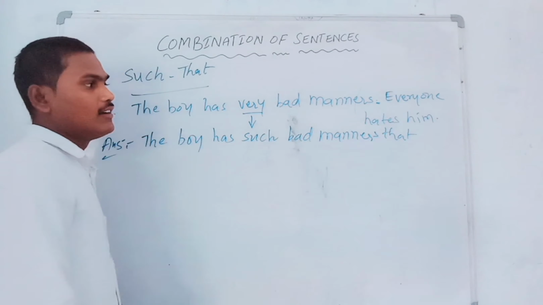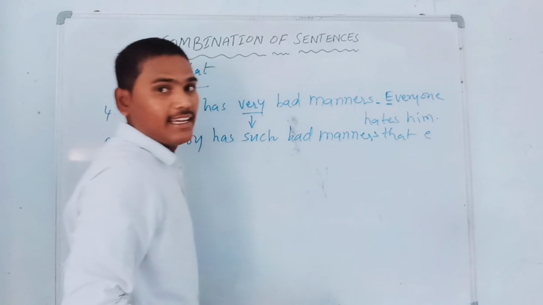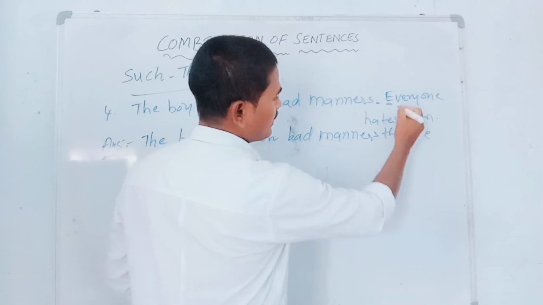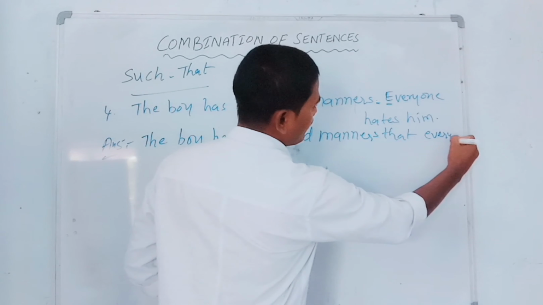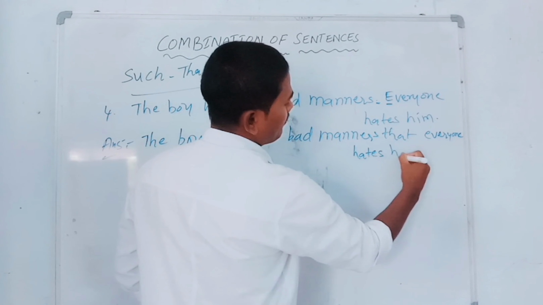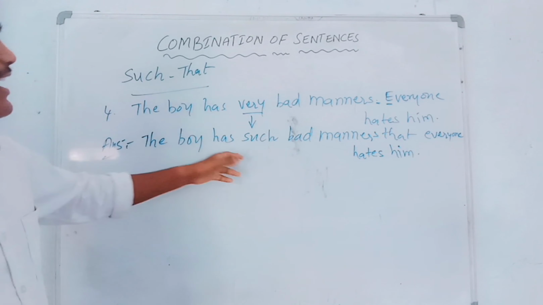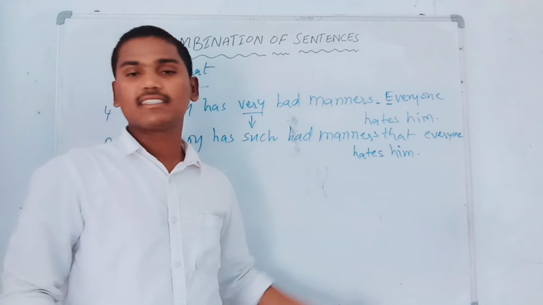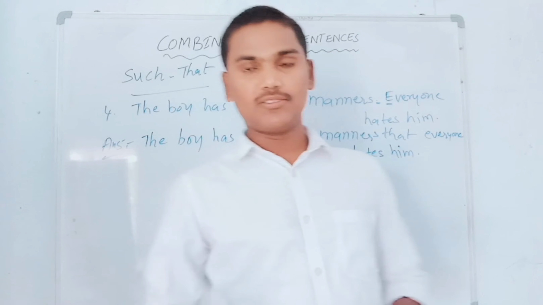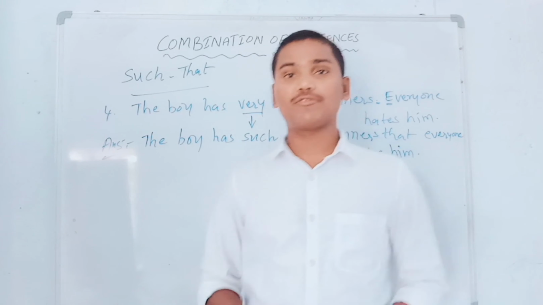Full stop area. So E becomes small e in the answer. So we should not repeat capital E. So everyone hates him. So the boy has such bad manners that everyone hates him. That is the answer. Dear students, basically it looks very easy, but number of students.